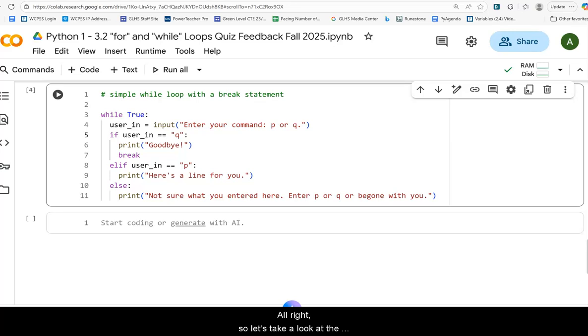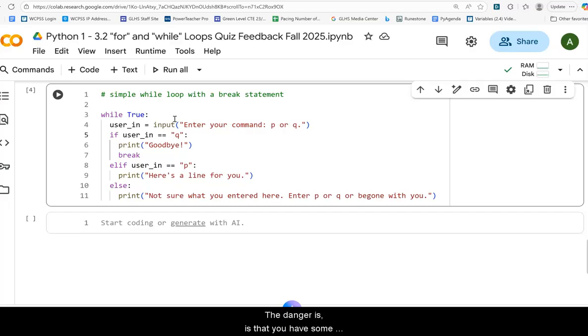All right, so let's take a look at the simple break statement. A lot of you like to use while True loops, and they are handy. There's no doubt about that. I generally like to put a condition up here. While loops run as long as a condition is true. So what's the danger here? The danger is if you have just a while True loop like this with no condition, like is x greater than 5.